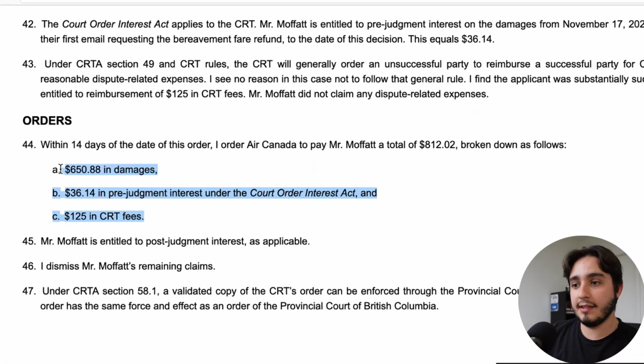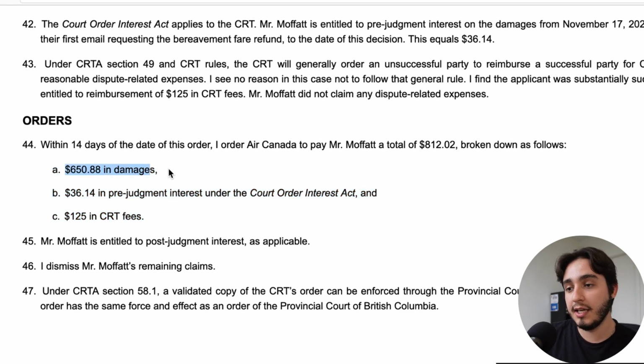In fact, if we look over here on my screen, they say that he is owed by Air Canada $650.88 in damages, $36.14 in prejudgment interest, and $125 in CRT fees, which essentially means that the ruling is against Air Canada, right? They found that they were liable for that information to be accurate and correct, and that Jake was not wrong by doing this, or by asking for a refund and asking for the bereavement fare after the fact, because the chatbot told him that he could do that.